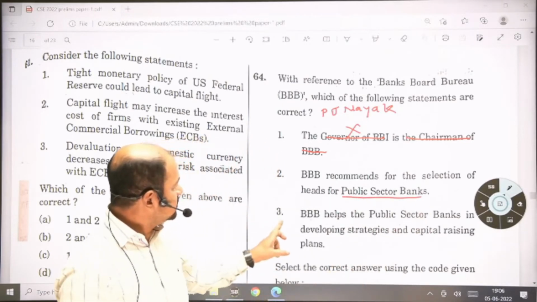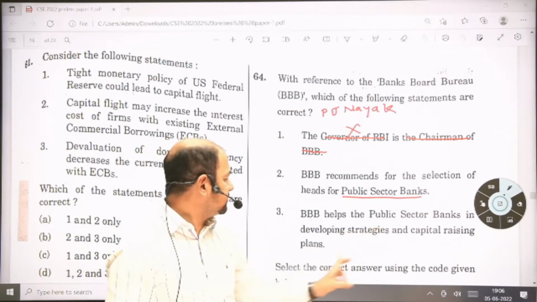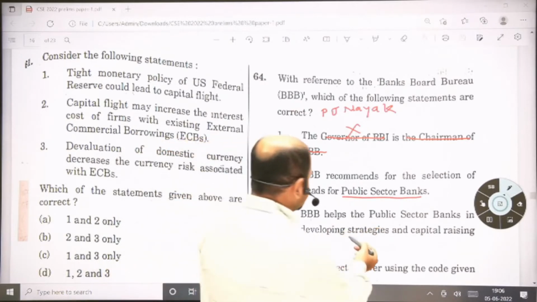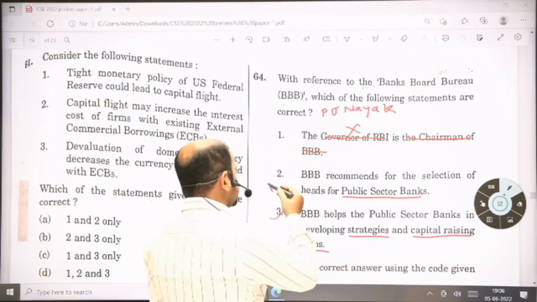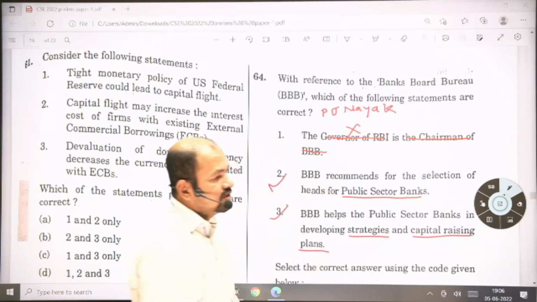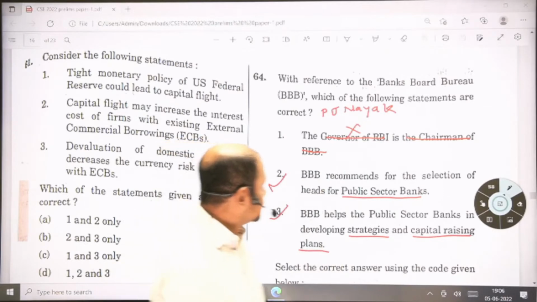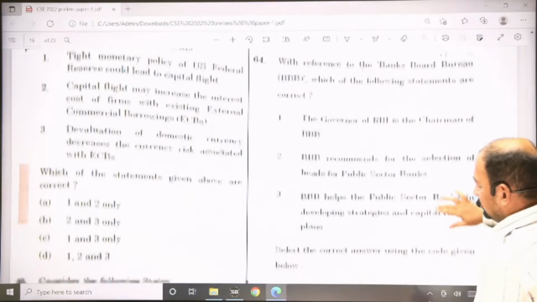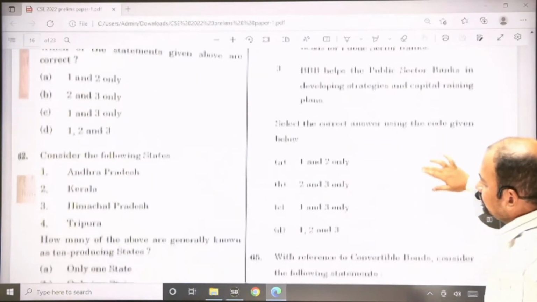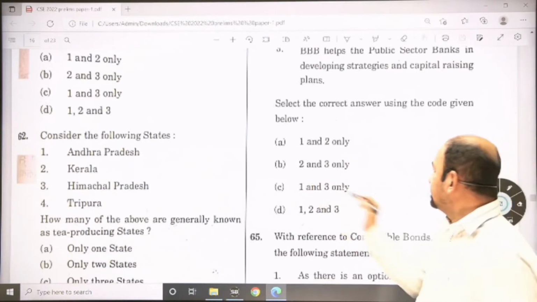Fine. Third, Bank Board Bureau helps the public sector banks in developing strategies and capital raising plans. So both statements are correct. This is the objective of Bank Board Bureau. So the first statement is incorrect. The answer for this is 2 and 3 only.